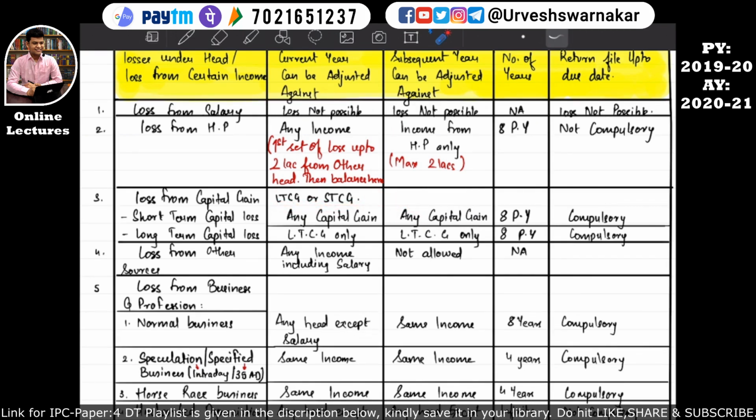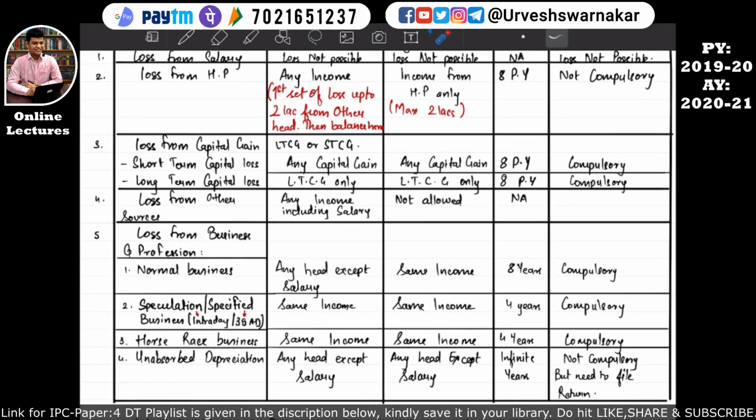But if the loss from the head of capital gain is a long-term capital loss, this long-term capital loss can be set off against only long-term capital gain income. But in the previous year, if it is not 100% set off, then this loss can be carried forward for 8 previous years, and in the subsequent previous years it can be set off against only long-term capital gains. I hope this is quite clear. So we have completed point 3 also. Let's move on to the other head loss.